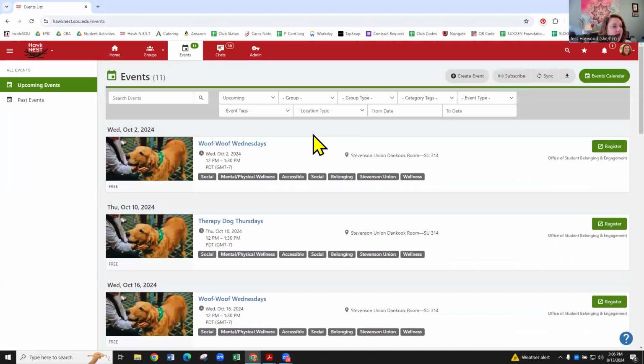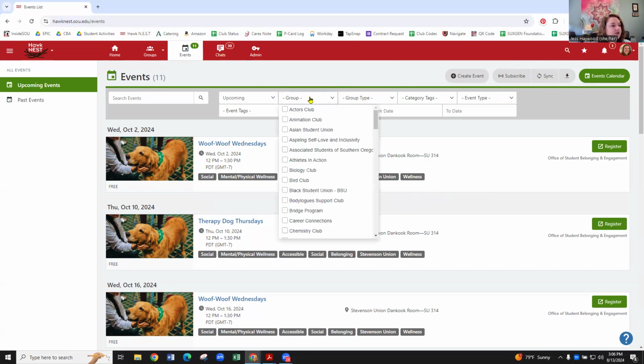As you add events and club meetings into Hawk N.E.S.T and get those approved, they will show up here unless you have marked for them to be private just for your group, in which case only your group members can see these events. So you get a general overview of each event by looking at this section: time, place, location, the tags that apply to it.